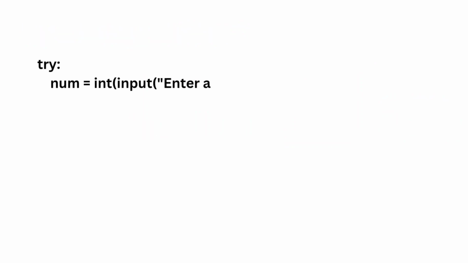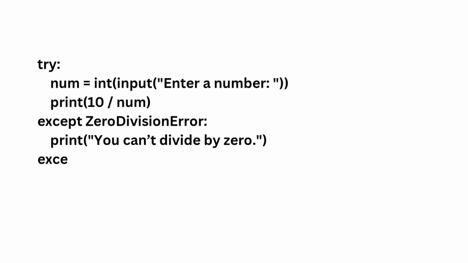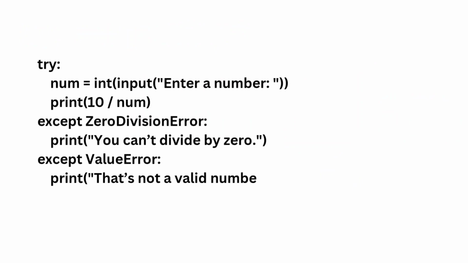You can also handle multiple exceptions like this. Try: number equals int input, "Enter a number", will be inputted. Print 10 divided by number, the number which you have input, that will be divided by 10. So except ZeroDivisionError: print "You cannot divide by 0", if someone enters 0, which is impossible. So it will be printed, you can't divide by 0. Except ValueError: print "That's not a valid number." This way you can handle different types of errors separately.